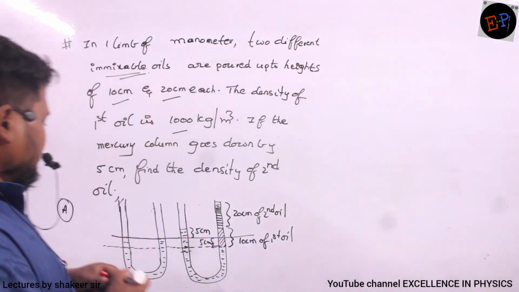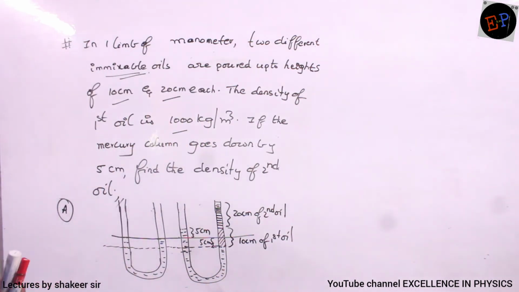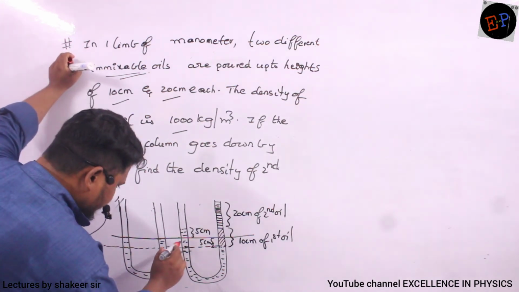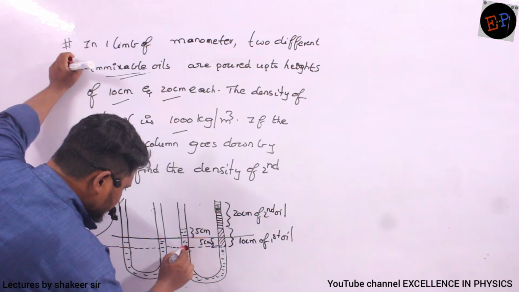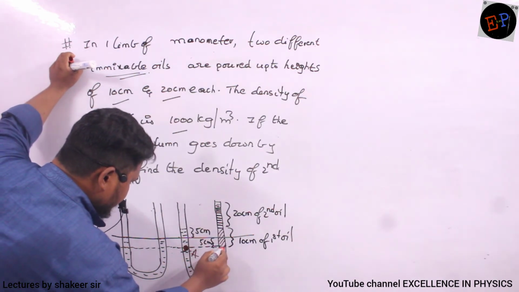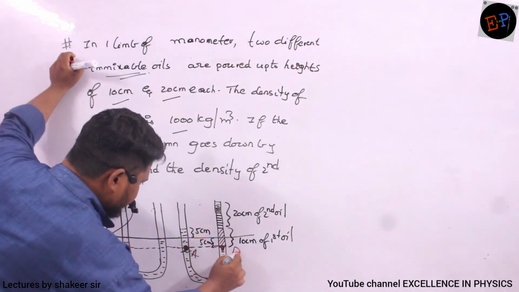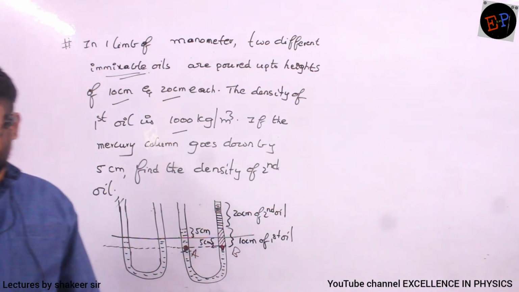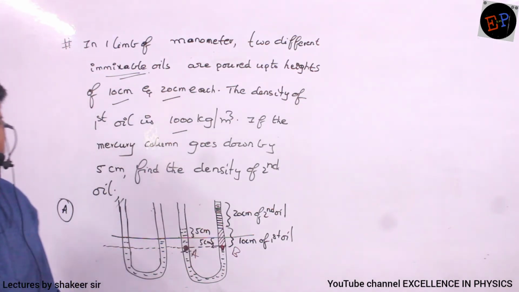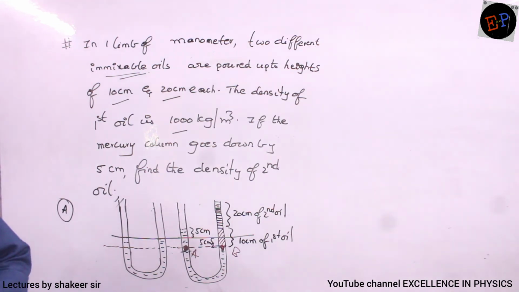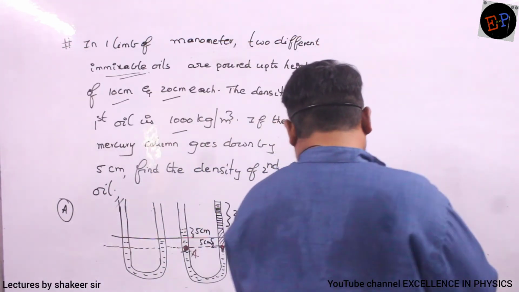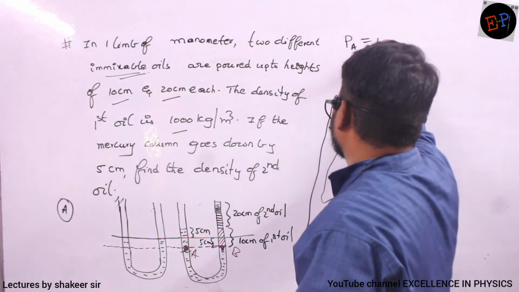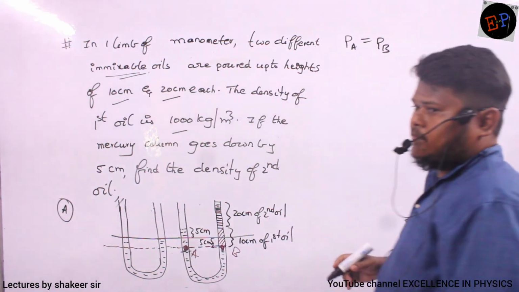So how can I do this calculation? Again the same concept. In the same liquid at the same height, you take 2 different points. So this is point A and this one is point B. Is it clear? Both of them are present in mercury only, no? So do the calculation. According to Pascal's law, pressure at point A must be equal to pressure at point B.